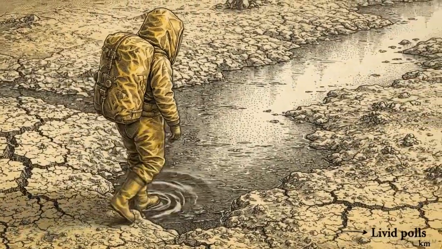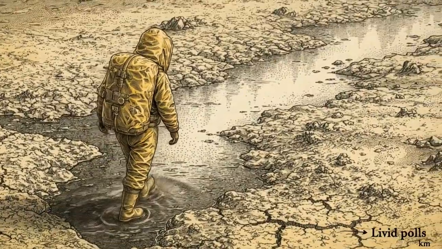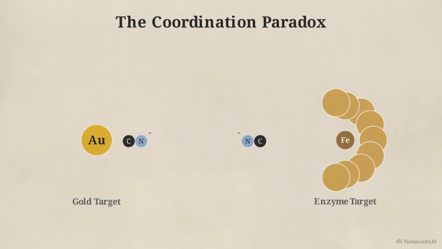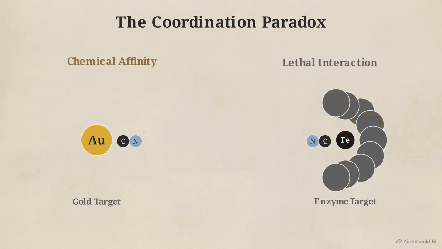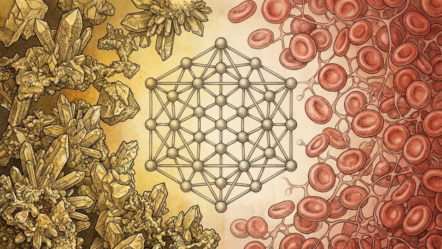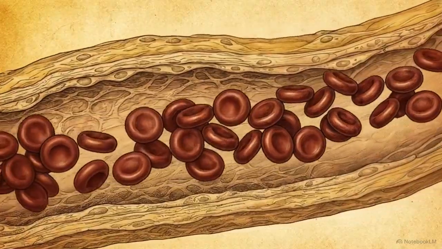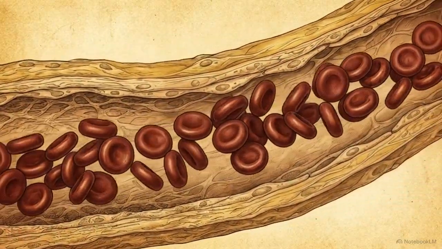Just 1 to 2 milligrams per kilogram of body weight is fatal to a human. The central engineering challenge is to retain the chemical affinity required to bind with gold, while preventing the lethal biological interactions of free cyanide. This requires a molecule that functions like cyanide inside a rock, but remains chemically inert inside the human bloodstream. In the human bloodstream, cyanide actively targets the cytochrome A3 enzyme, effectively shutting down all cellular respiration